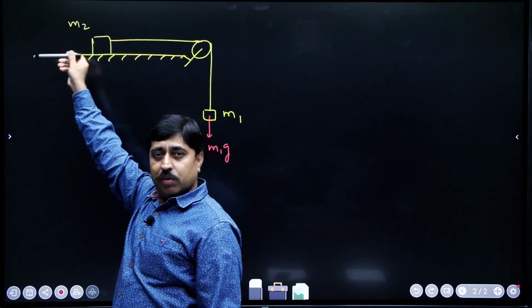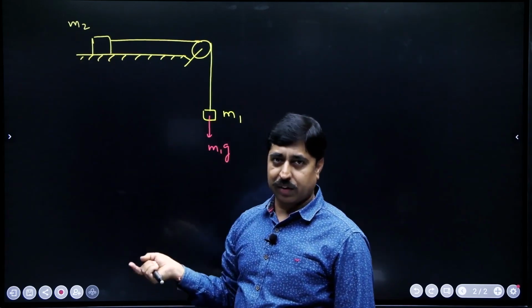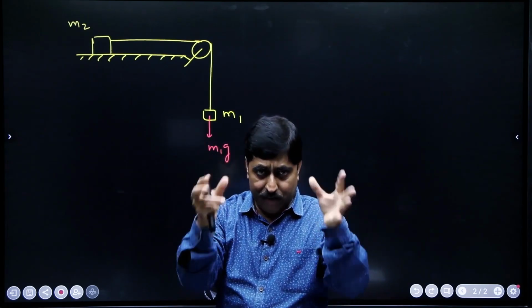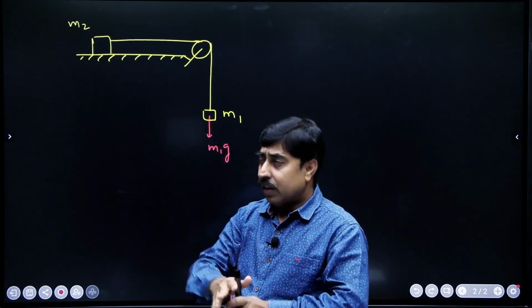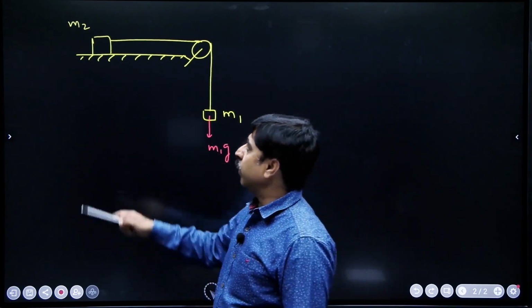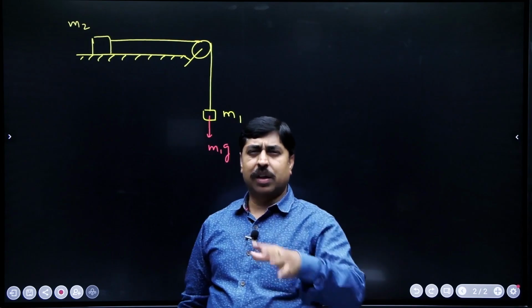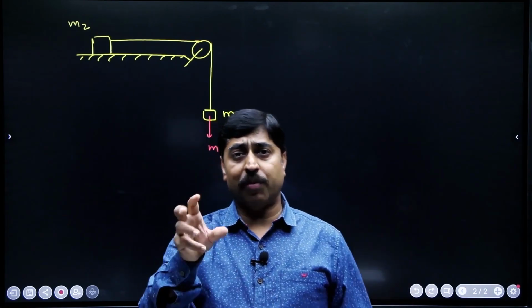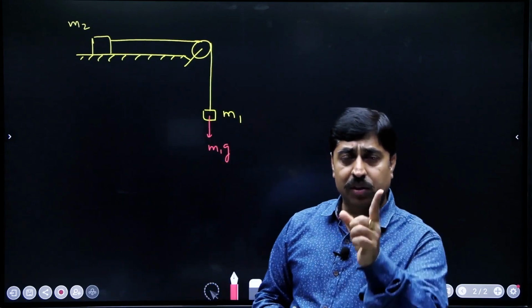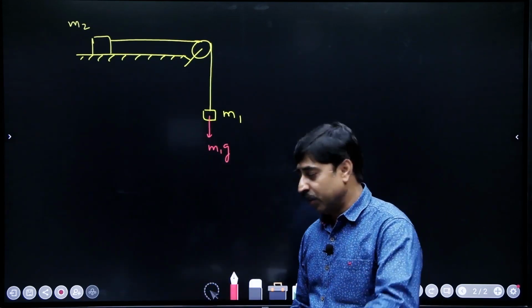There is no force which is opposing the motion as such. These two blocks and a string, they are one train. Think of it like a train. Then the external force which is trying to run the system is m1g. Some of you might be thinking, what about this tension? Tension is an internal force when I am saying that these two blocks and a string is my system. So, the external force which is trying to run this system is m1g.